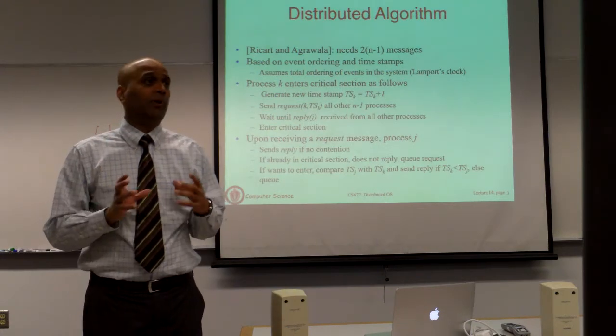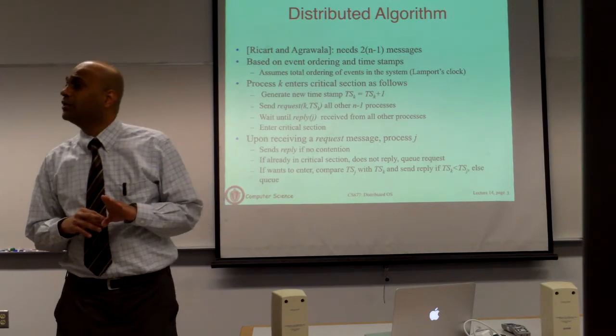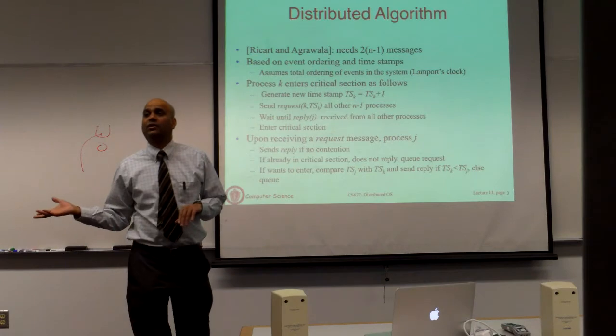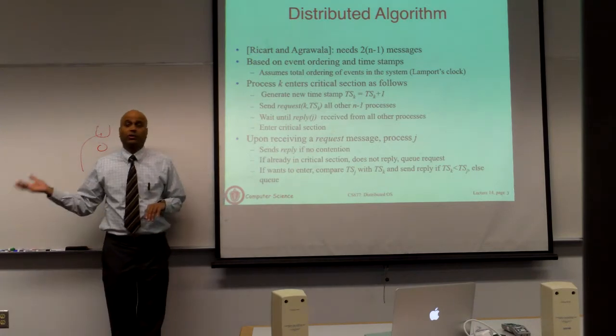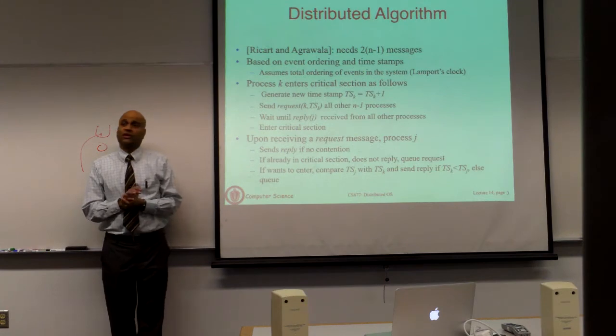So whenever there are multiple processes contending, the one with the least timestamp is going to win because that's the one that sent the request first. Because you have total ordering, every other process's timestamp is going to be strictly greater than yours. And that's basically going to determine what's happening.